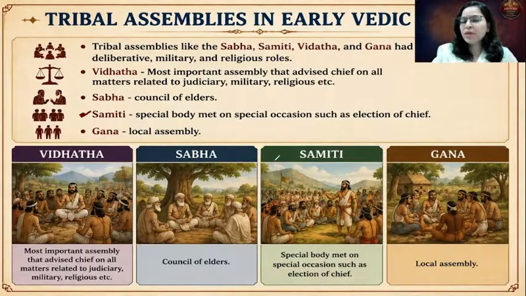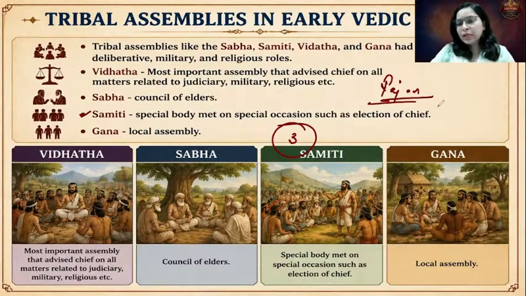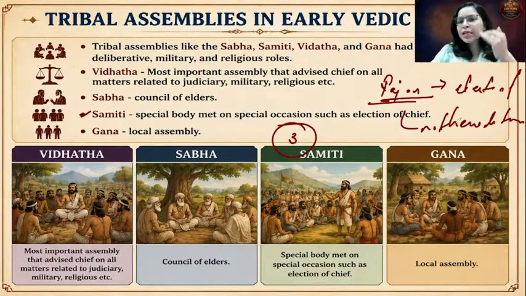Okay. Now, the third assembly was Samiti. Samiti was a very special assembly and it used to meet on special occasions. First of all, what was the role of Samiti? For that, we need to understand the role and attribute of Rajan. Now, how was Rajan elected? In the Rig Vedic period, or the early Vedic period, Rajan was elected. Rajan was not a hereditary chief. Usually, we see that kings are hereditary. Hereditary means what? The eldest son of the king becomes the next king, right?